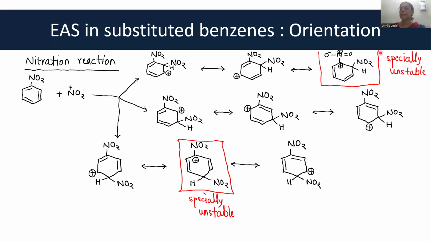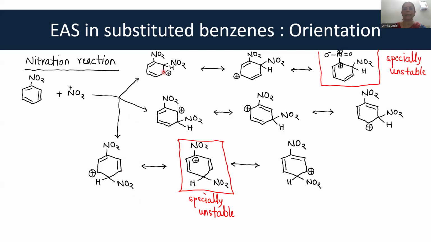So, let us see electrophilic aromatic substitution in substituted benzenes. Let us take an example of nitration reaction. The starting material that I have taken is nitrobenzene. Now, when nitration of benzene takes place, there is only one place where nitro group can go. But in nitration of nitrobenzene, the nitro group can go to ortho position as shown over here, or meta position, or it can go to para position.